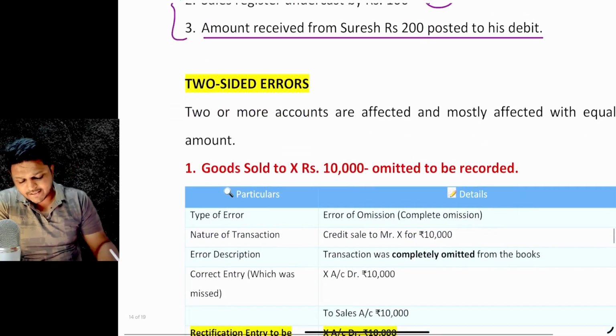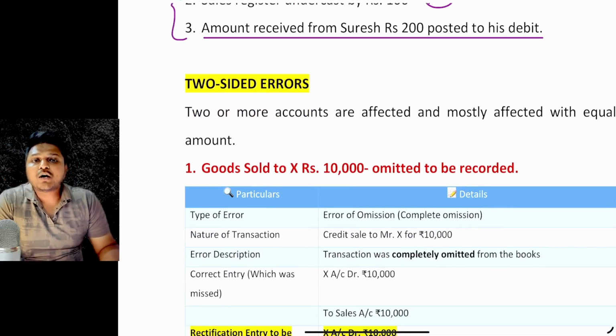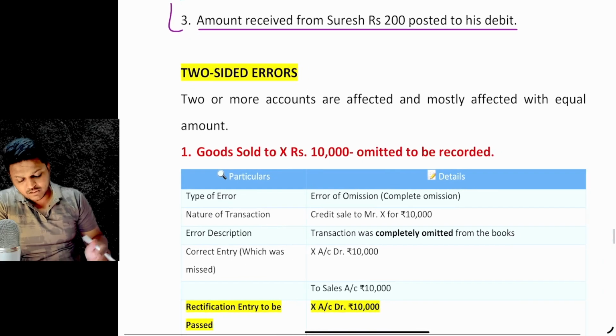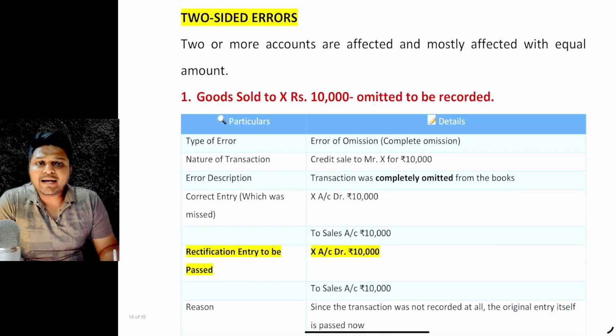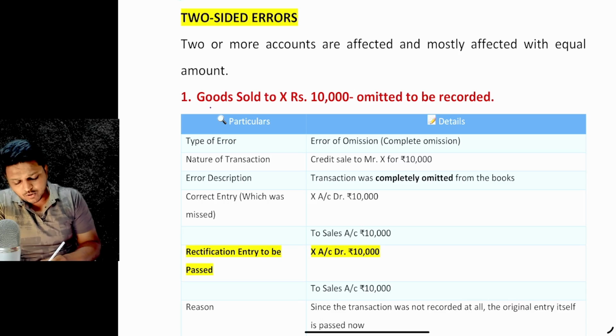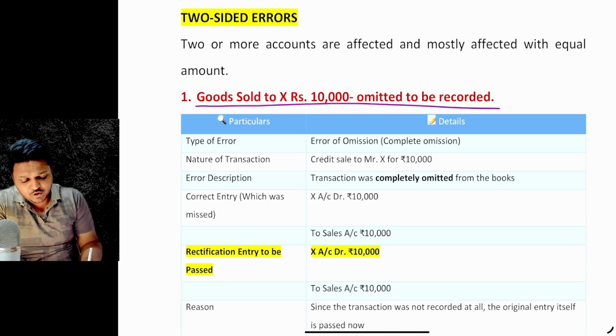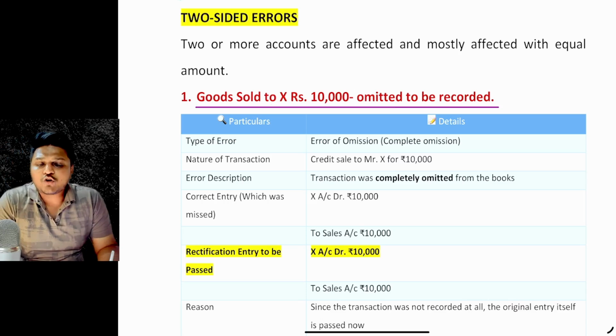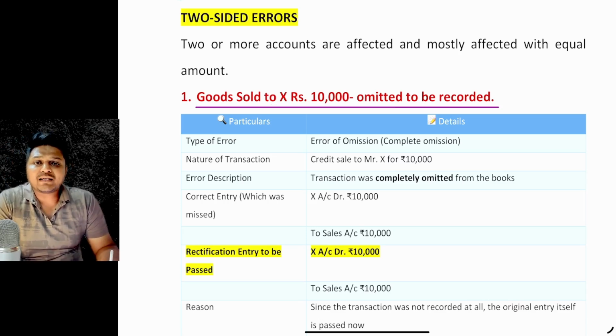And what about two-sided errors? When two or more accounts are affected, that is a two-sided error. In a two-sided error, a particular entry is to be passed accordingly. Let's take the case: goods sold to Mr. X rupees 10,000 omitted to be recorded. Now when the entry is omitted to be recorded, the entry is to be passed, right?